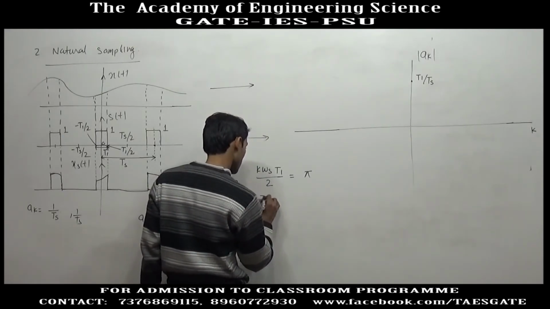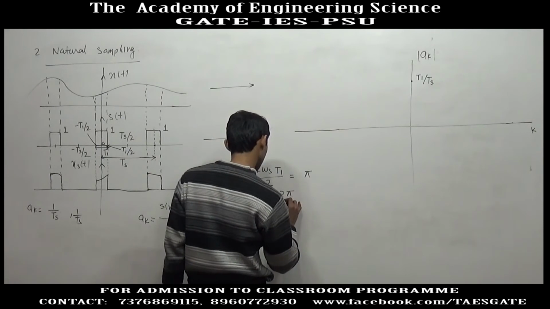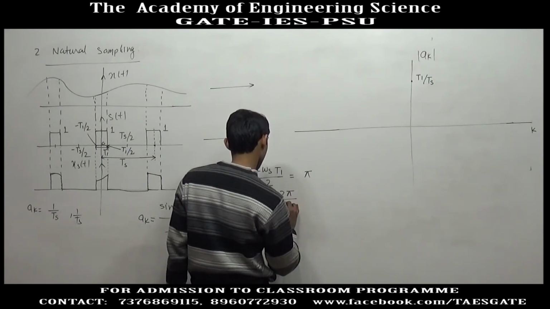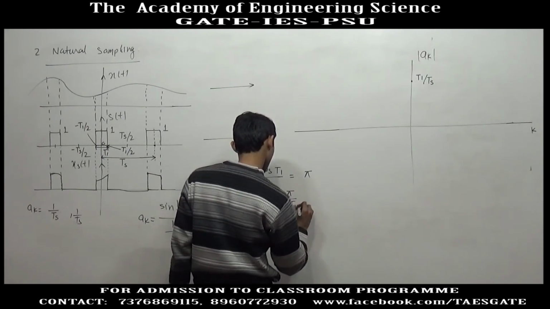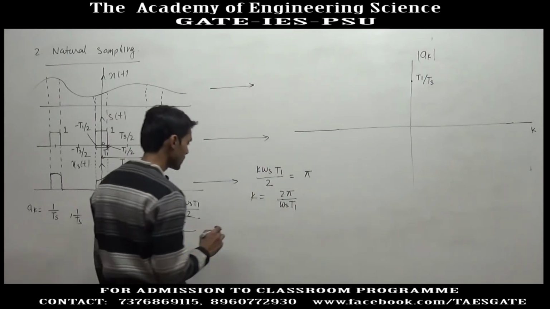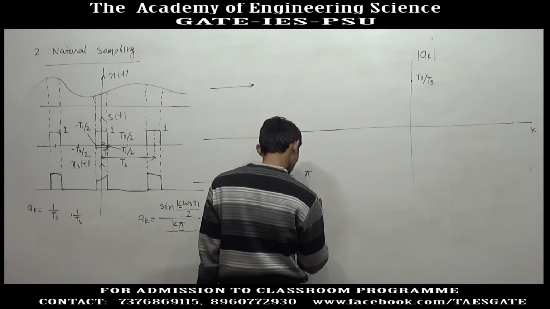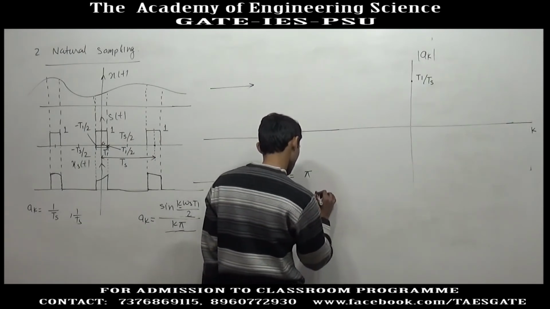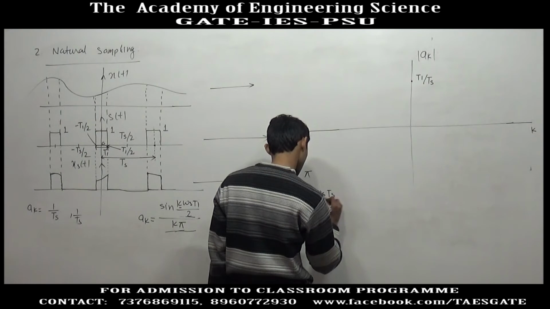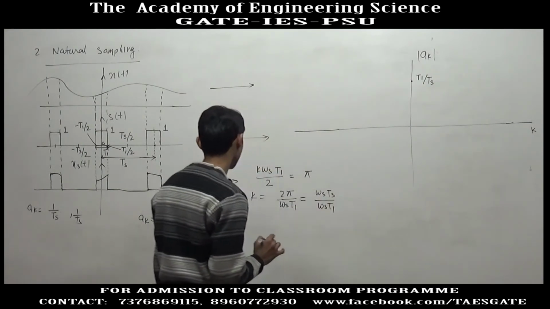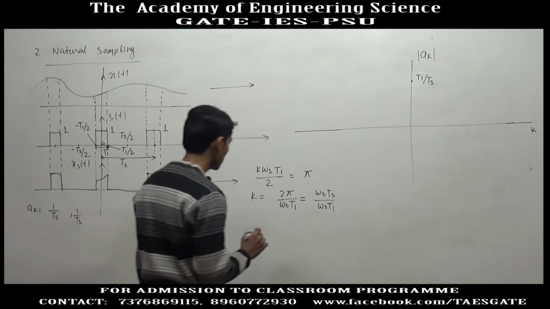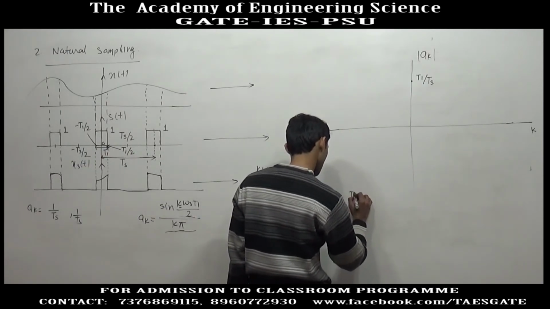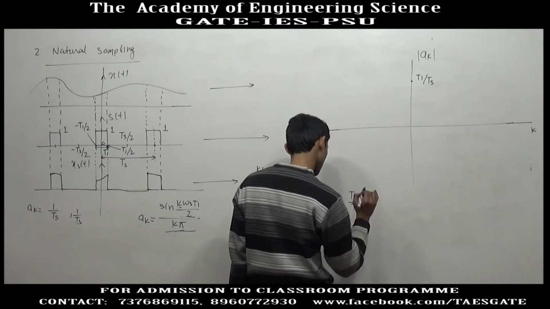So the first k is 2 pi divided by omega s T1. If we write 2 pi as omega s into Ts, divided by omega s into T1, we get Ts by T1.